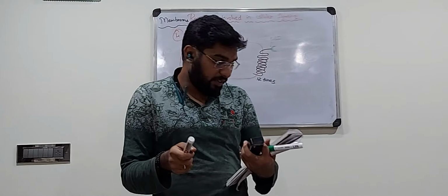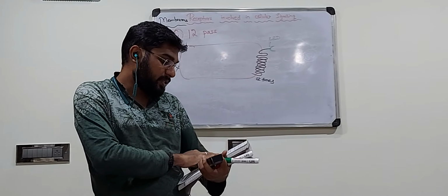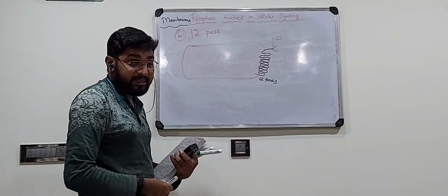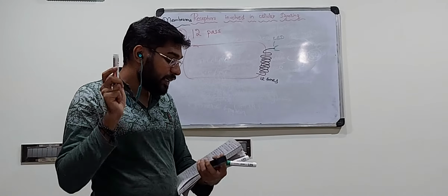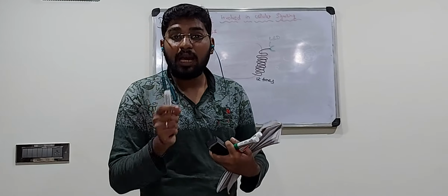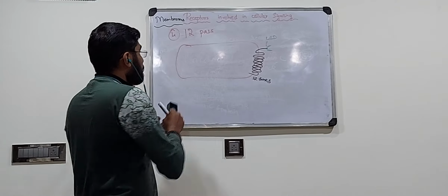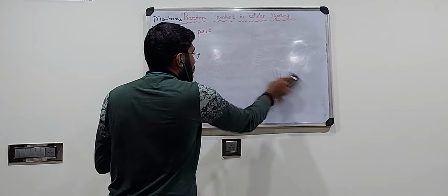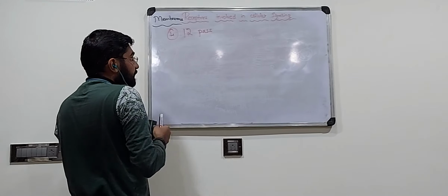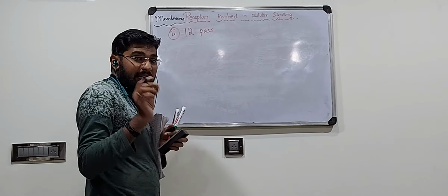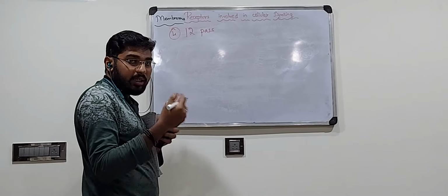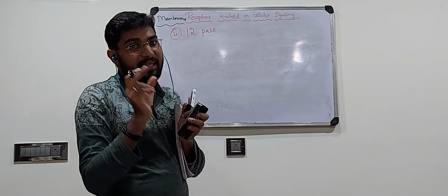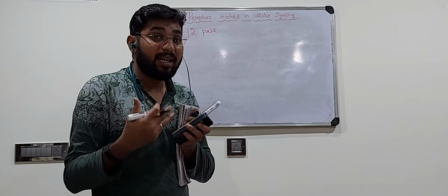Now what is the significance and where is it present? Let us see. These are present on the presynaptic membranes of the monoaminergic neurons. So we have to understand the term first before moving on to the receptors. For example, let me consider a neuron. So we know what a neuron is. In between that neuron, there is a gap through which the chemical transmitters pass.